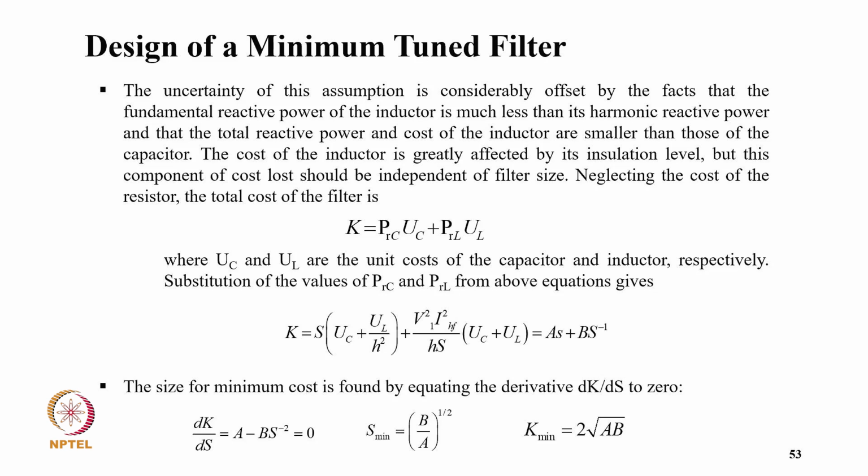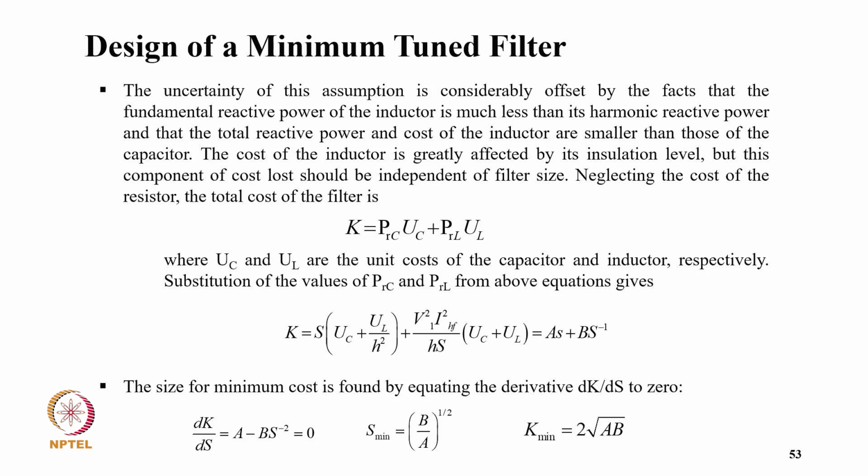and that the total reactive power and the cost of inductor are smaller than those of capacitor. The cost of inductor is greatly affected by its insulation level, but this component of cost loss should be independent of the filter size, neglecting the cost of resistor. The total cost of filter is K equal to PRC UC plus PRL UL.